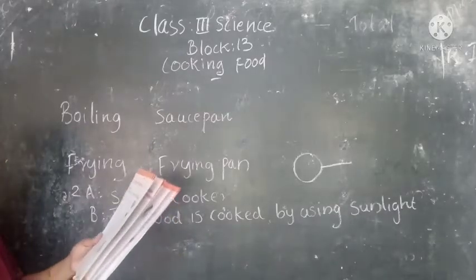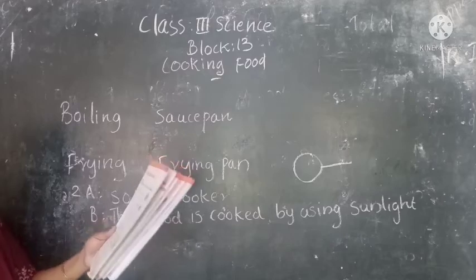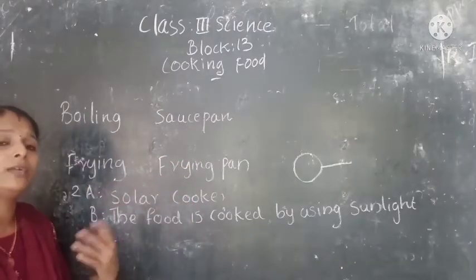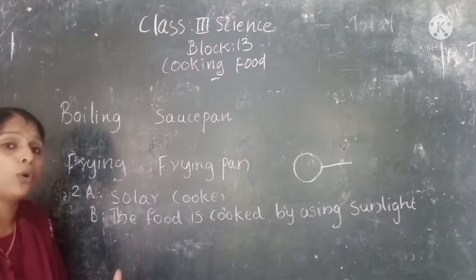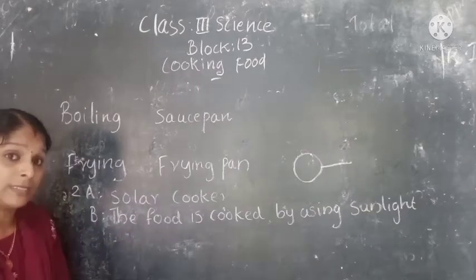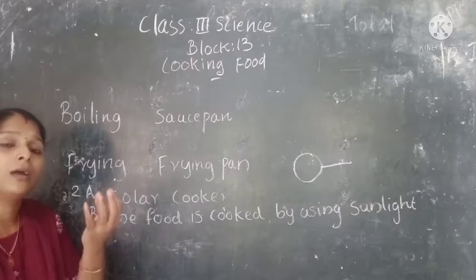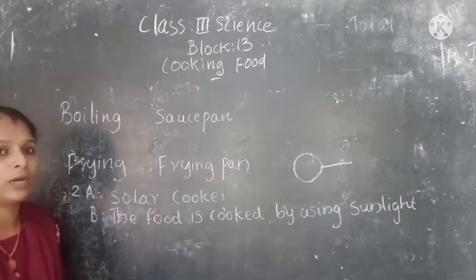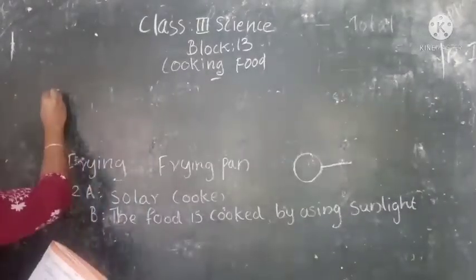Next question is, which utensils would you use to boil a potato? To boil a potato, what type of utensils can be used? Yes, we can use pot or pressure cooker. Why? For boiling, water is a must, isn't it? So it can be filled with water. Pot or pressure cooker can be filled with water. So which is useful? Pot or pressure cooker. So how can we give the answer?